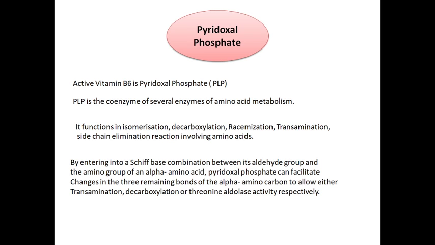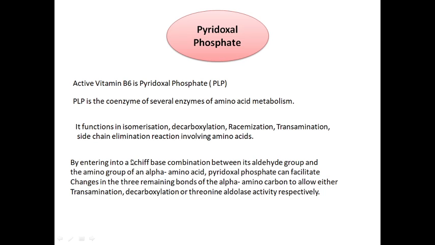It functions in isomerization, decarboxylation, racemization, transamination, side chain elimination reactions involving amino acids. In the last semester, we saw the role of this PLP in transamination and decarboxylation. In this also we saw the same role of this PLP.